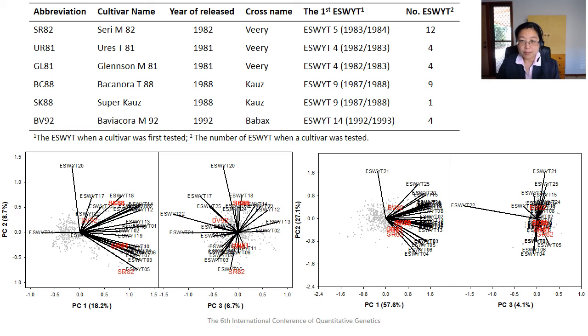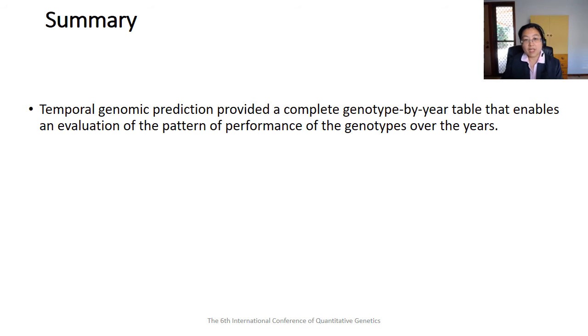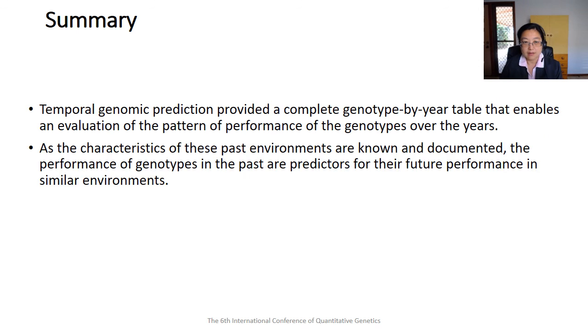In both biplots, we can predict the yield of these 6 released cultivars in the ESWYT where they were not tested. For example, Siri M82 performed quite well in the early ESWYT, but not so well in later ESWYT. By fitting appropriate relationship matrices among genotypes and among years, we can predict the performance of genotypes in the years they were not tested. This approach enables the evaluation of long-term genotype performances.